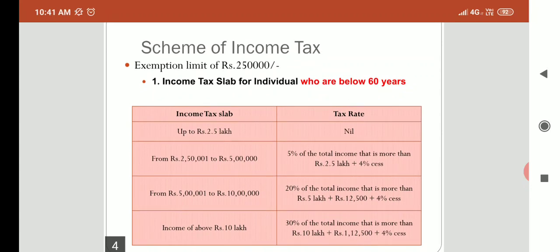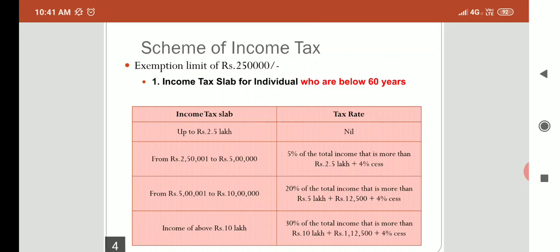Before I talk about the scheme of income tax, let me clear up one thing: we are discussing the previous year 2019-20. It means the previous year will start on 1/4/2019 and it will end on 31st March 2020.